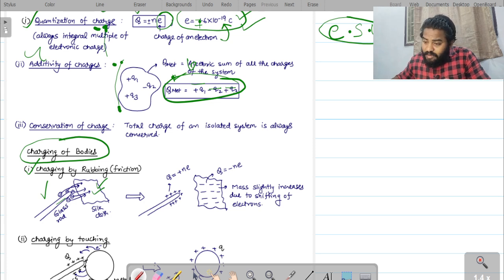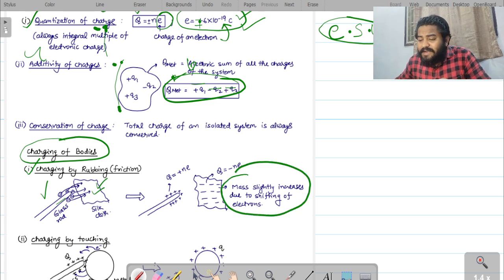And one more very important point, right? So mass slightly increases due to the shifting of electrons. When the electrons are shifted from one object to another object because of friction, not only because of friction, whatever the method it is, the mass of the object slightly changes. So here the mass of the glass rod decreases because it lost electrons.